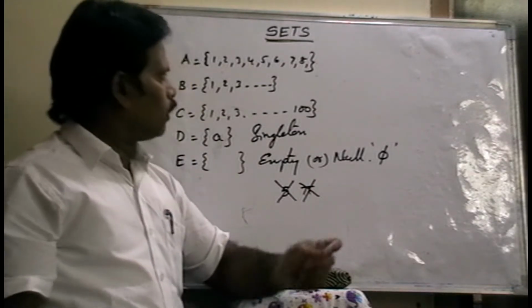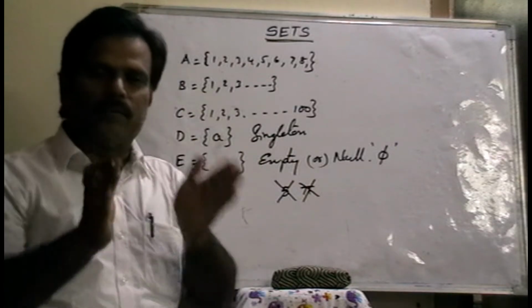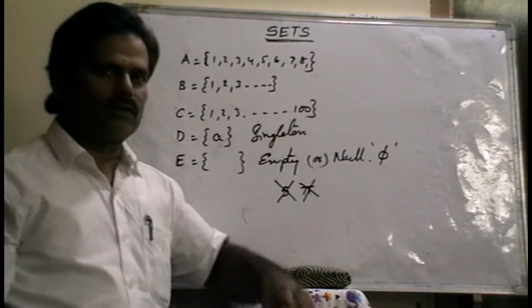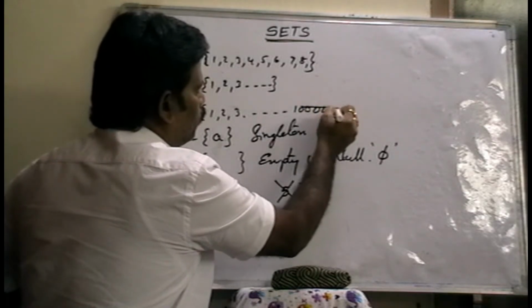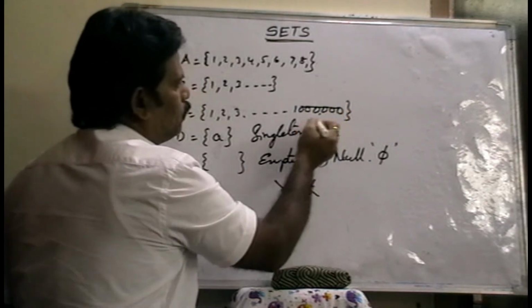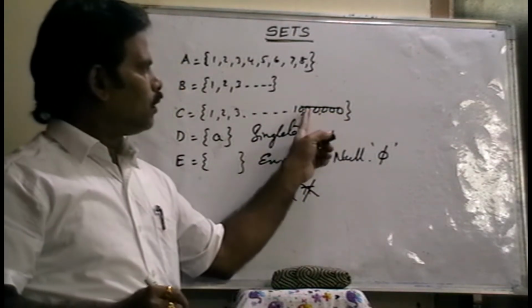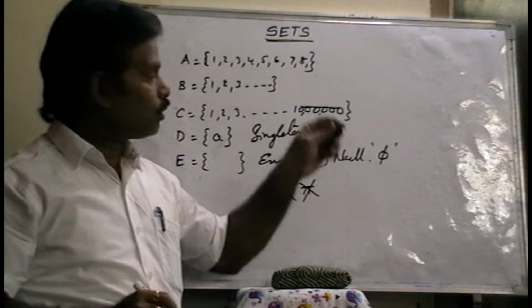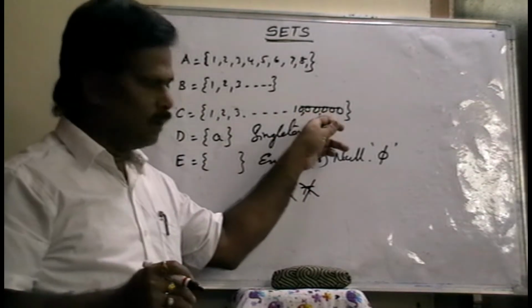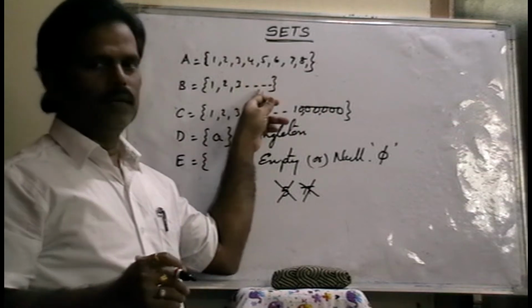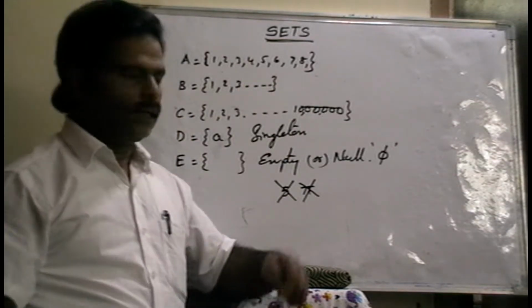Right? Next, if a set consists of limited elements. Limited means suppose 100 elements is also limited, not only 100. Suppose here we write 10 lakhs, right? So 10 lakhs elements is also limited, but here unlimited. Why? Because we cannot count 1, 2, 3 and so on, it is unlimited.